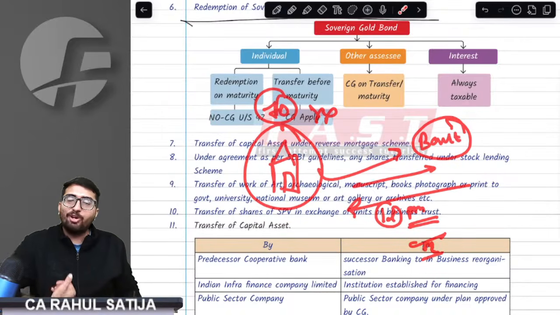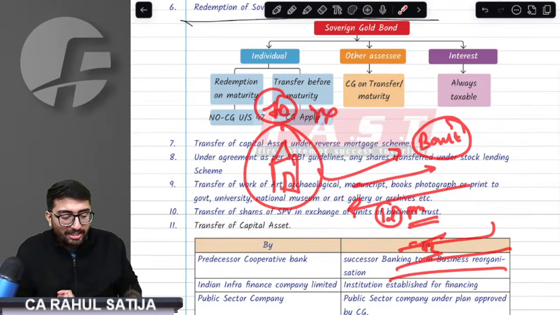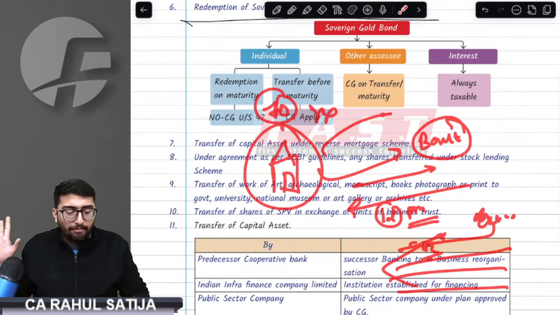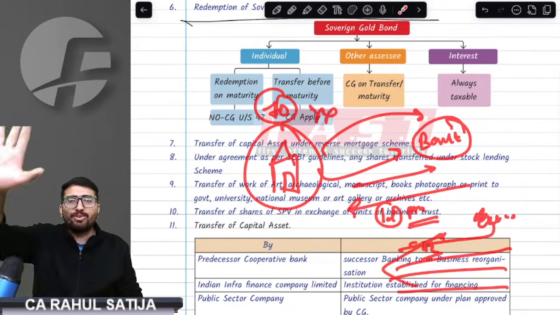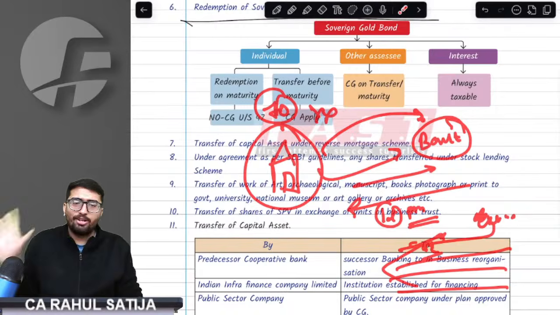Now, whenever I die, this house would go to the bank. In this case, I am receiving money per month. Ultimately, in a loan, I have to pay the money, but here I am receiving it. So it is a reverse mortgage scheme. The provision says whatever money I am getting is absolutely exempt. If my house is transferred to the bank, that is also exempt. Under a reverse mortgage scheme, if any house is transferred, it is absolutely exempt.